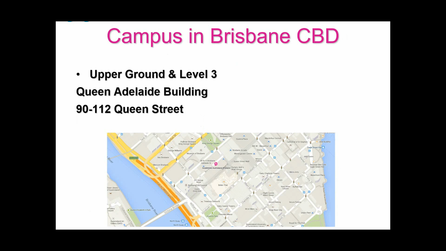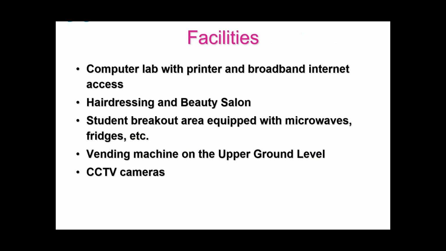The campus in Brisbane is on Queen Street. The campus is fitted with computer labs, printers, broadband internet access, the hairdressing and beauty salon, a student breakout area equipped with microwaves and fridges. Vending machines are also available on the upper ground level, and our campus is fitted out with CCTV cameras for your security.